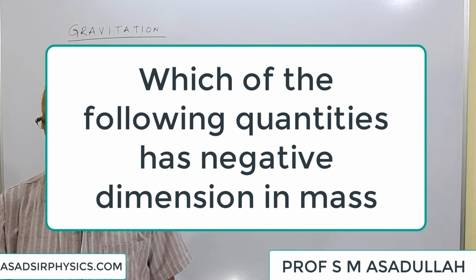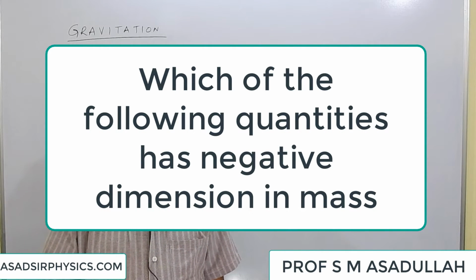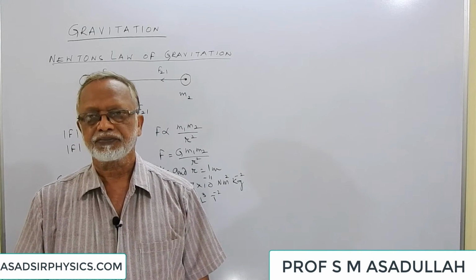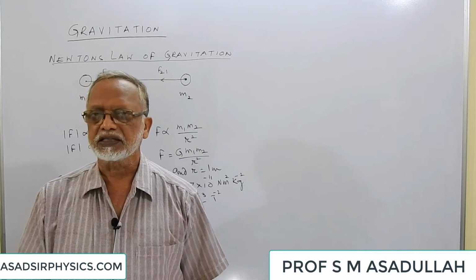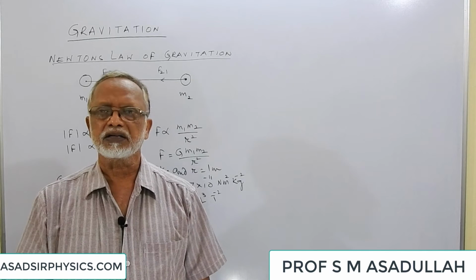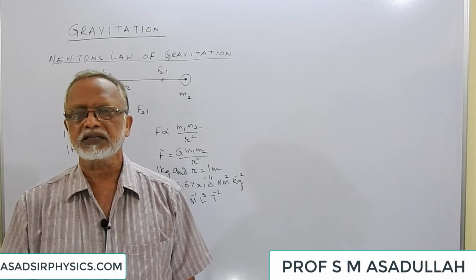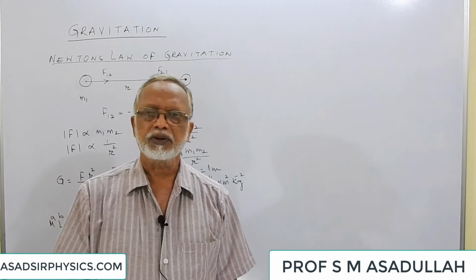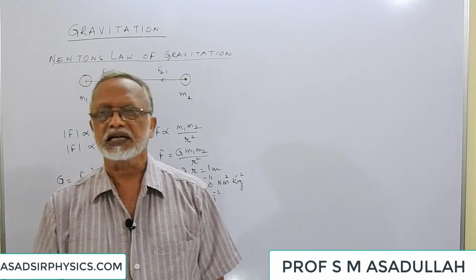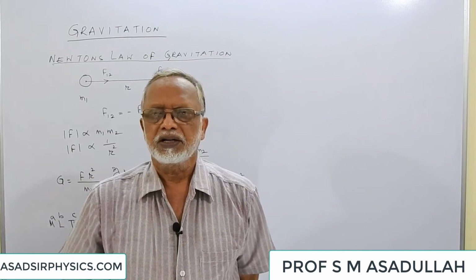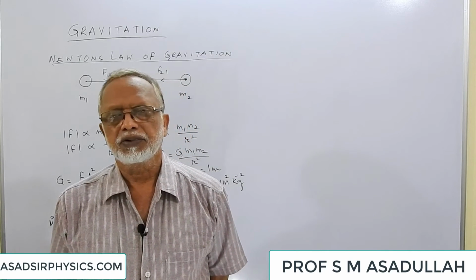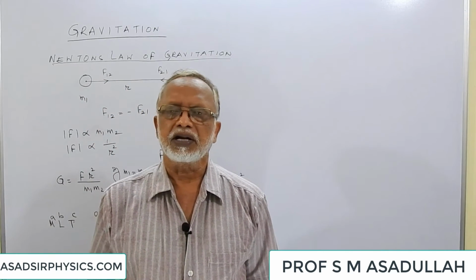Suppose you get a question like this: which of the following quantities has negative dimensions in mass? It was asked many times. The answer is gravitational constant. Suppose the options are viscosity, surface tension, gravitational constant, Boltzmann constant, whatever it may be. The answer is gravitational constant. Then you may have a doubt whether this is the only quantity which has negative dimensions in mass. In the second year syllabus, you have two more quantities: one is capacitance, another one is permittivity. Both these quantities also have negative dimensions in mass.